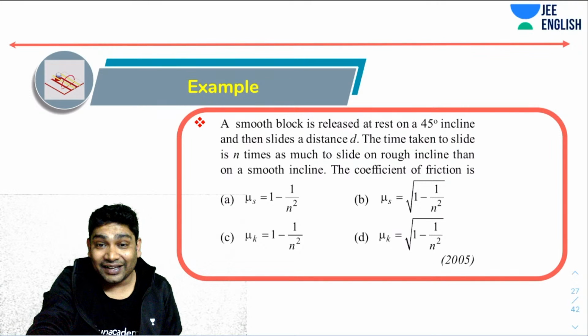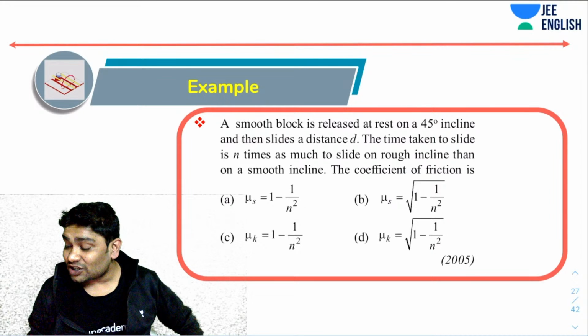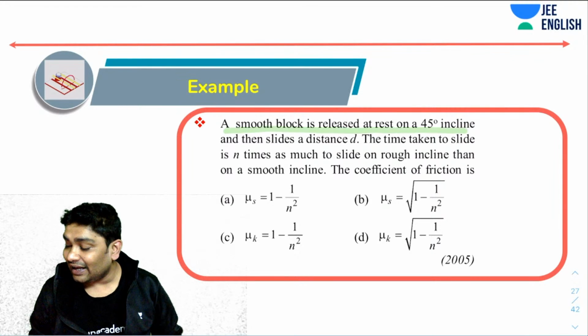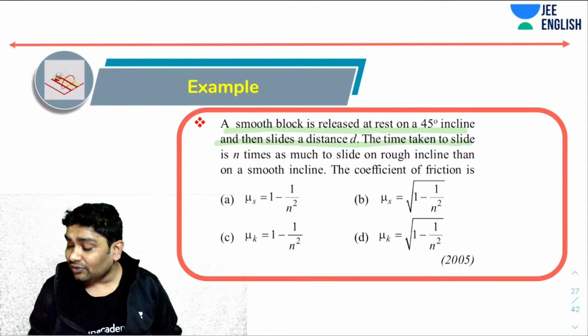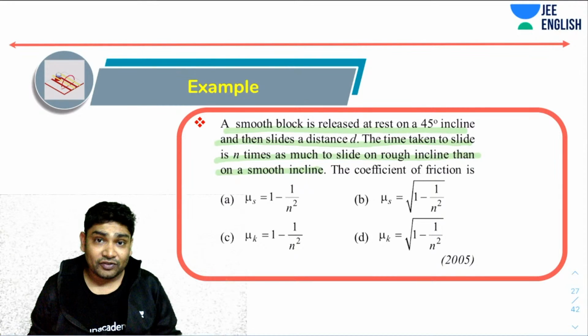Let's talk about another one. This question says a smooth block is released from rest on a 45-degree incline and then slides a distance d. Now the time taken to slide on a rough incline is n times the time taken to slide on a smooth incline. First of all, we are talking about sliding.